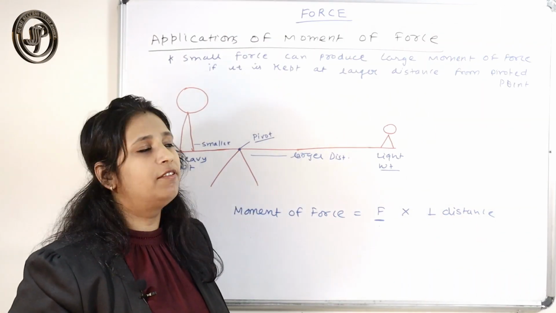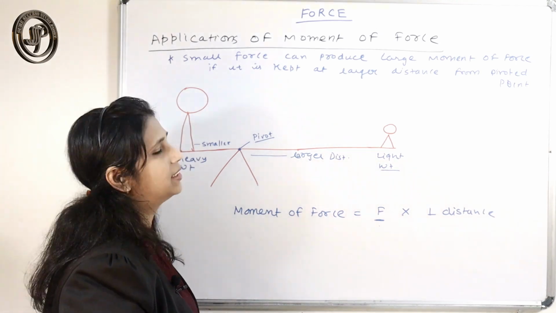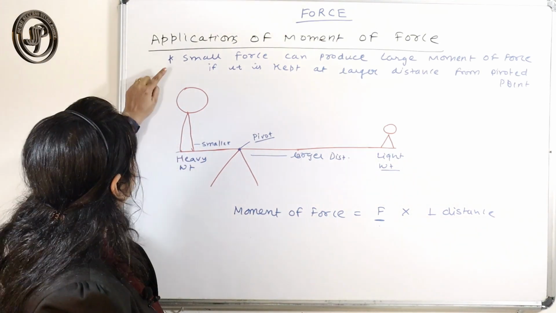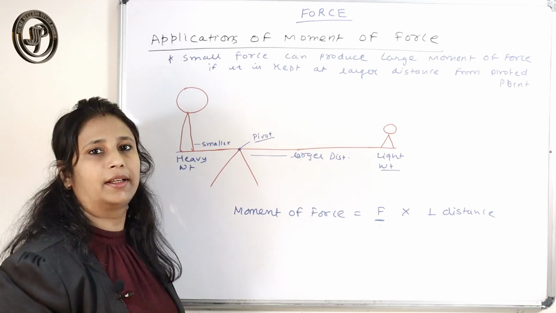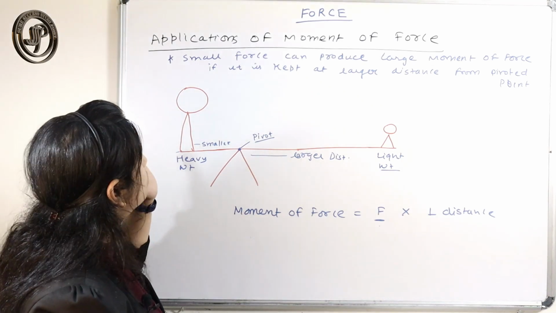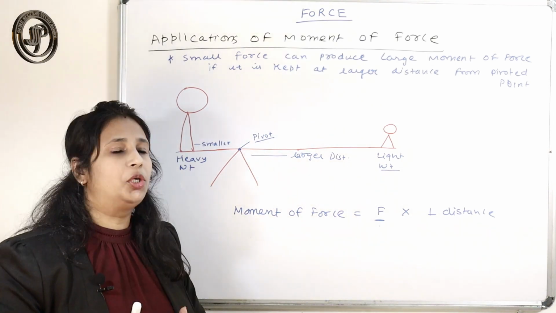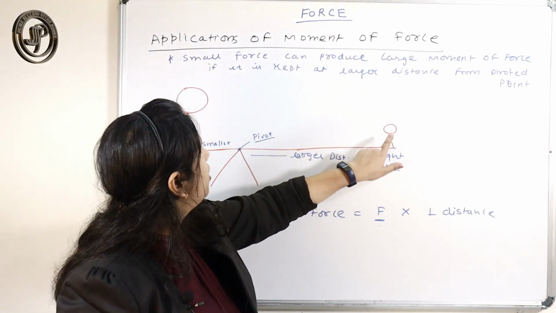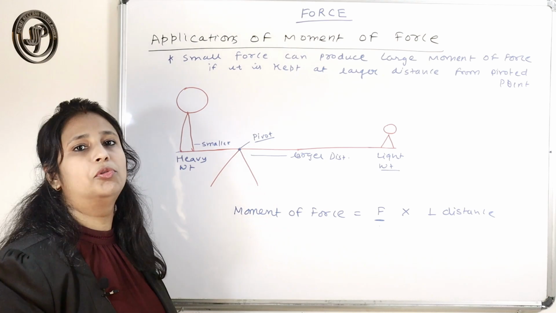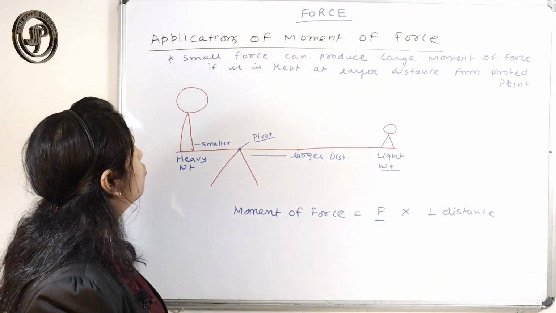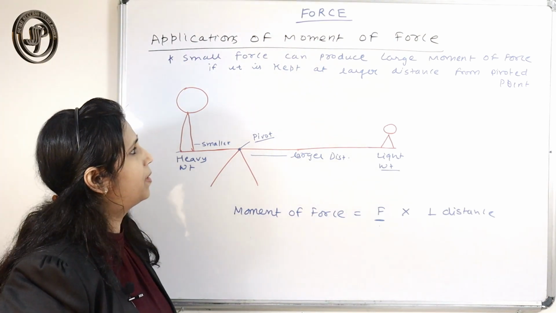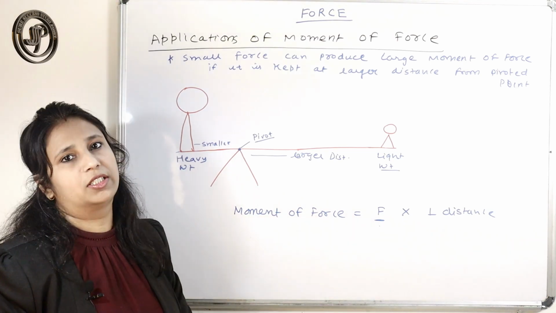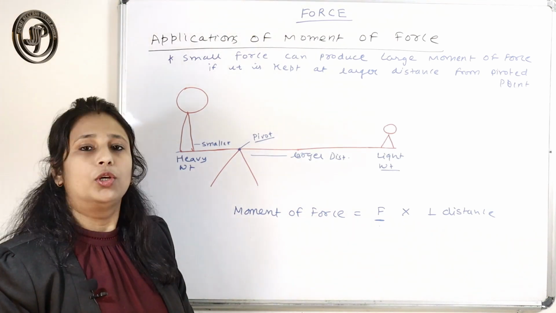So what we have learned from this example, this is a very important line that I have written: a small force can produce a large moment of force. A small force can produce a large moment of force if it is kept at a larger distance from the pivoted point.